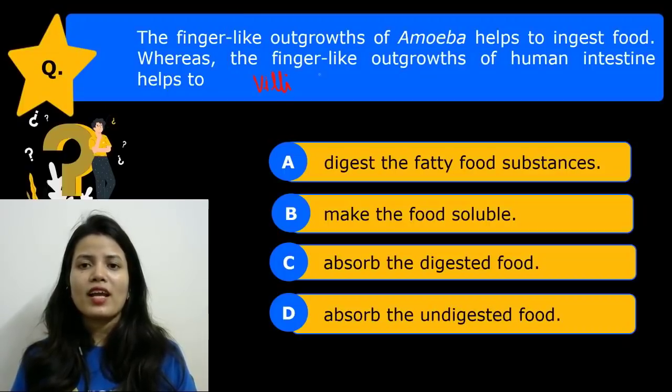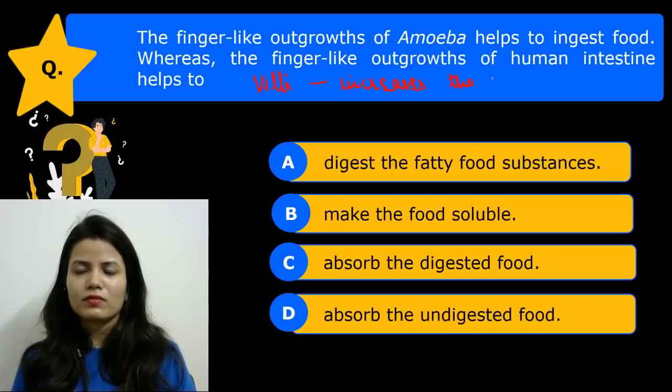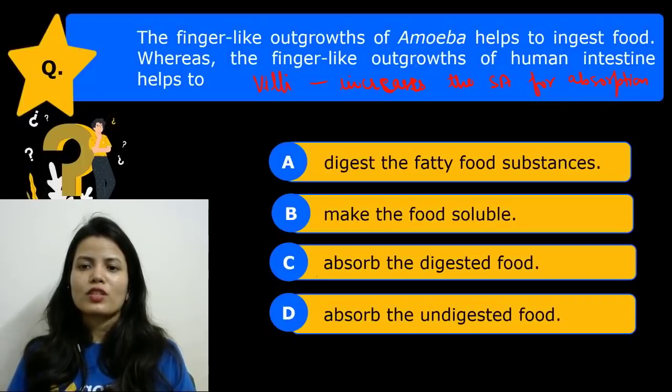So what is the role of villi? It increases the surface area for absorption. So the correct answer is: absorbs the digested food.